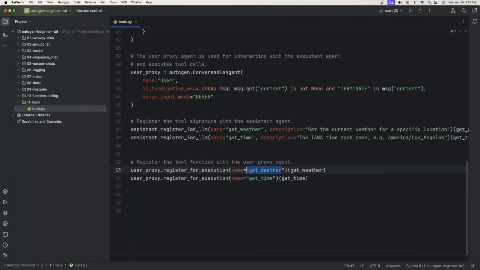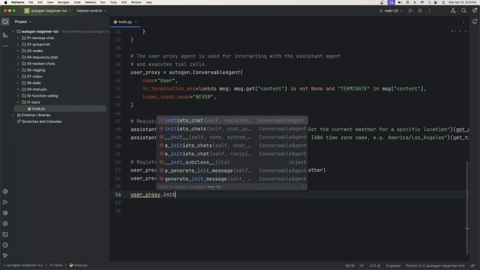Just give it the name. You can just give it the function name because we also have, in the same thing in parentheses, the actual Python functions for get weather and also get time. And then the last thing is we need to initiate the chat. So we're going to say user proxy dot initiate chat.